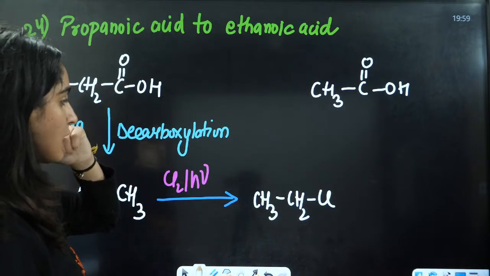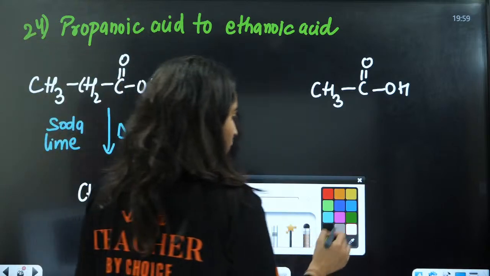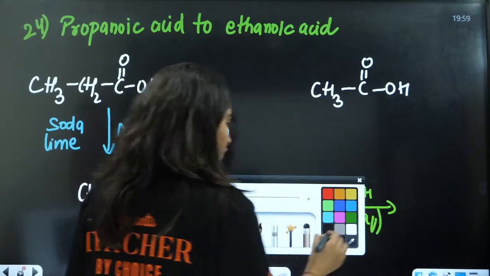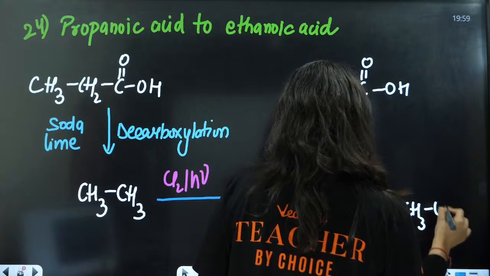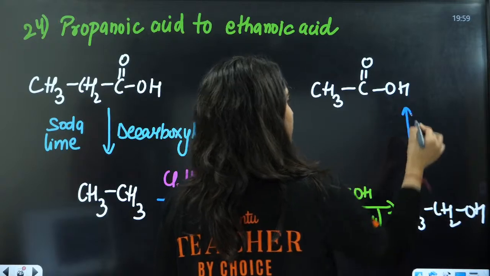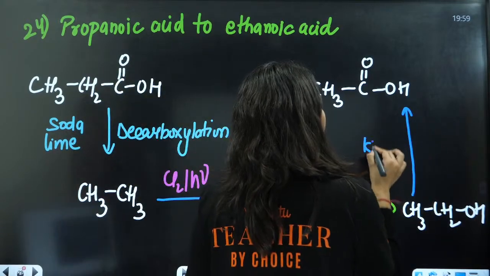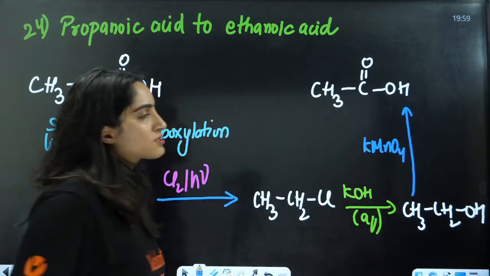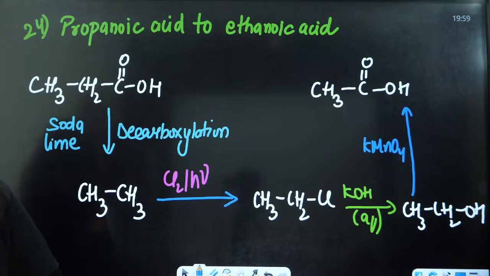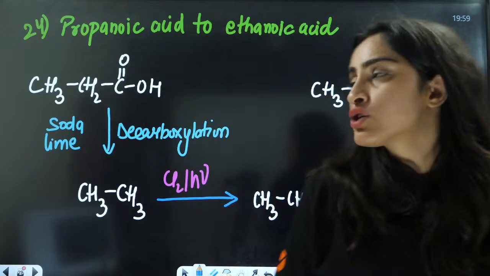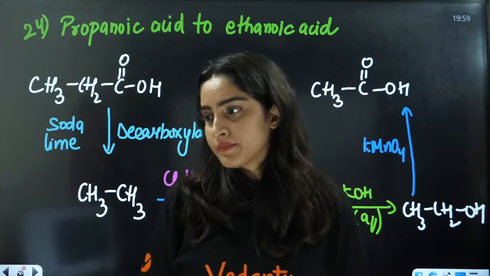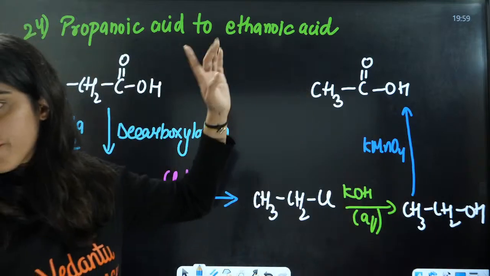Then treat with aqueous KOH. Now you have CH3, CH2OH. Now this can be oxidized to carboxylic acid by adding KMnO4, a strong oxidizing agent. Understood? Soda lime decarboxylation, very good.